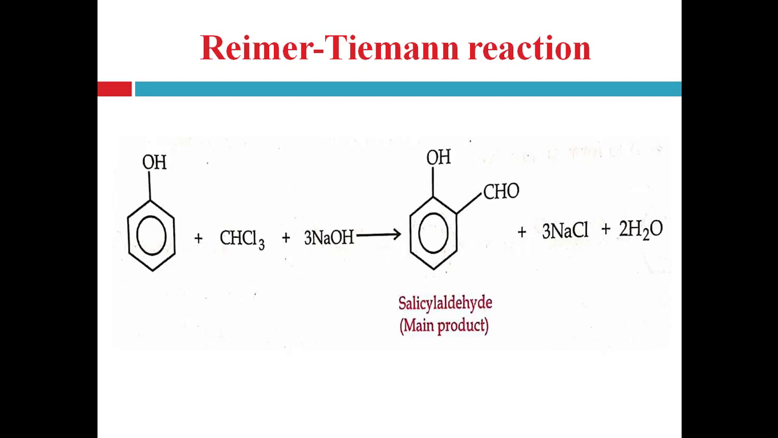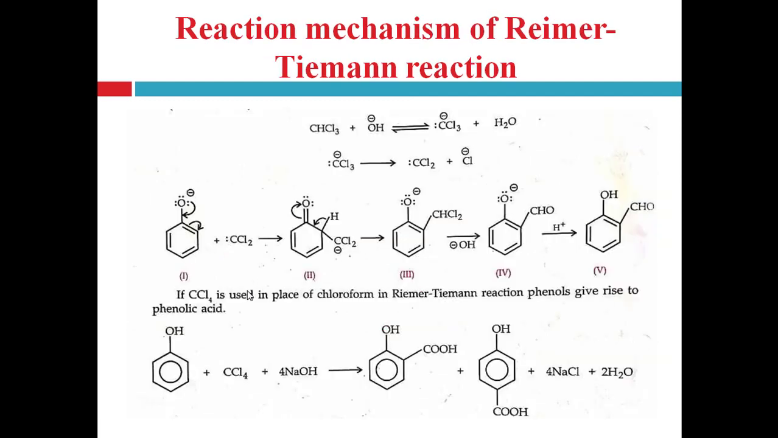Now keep in mind that in the Kolbe reaction salicylic acid is formed, and in the Reimer-Tiemann reaction salicylaldehyde is formed. Here an aldehyde group is added, and in the Kolbe reaction a carboxylic acid group is added. There carbon dioxide is used. Here chloroform is used, CHCl3. Right? See the reaction mechanism of the Reimer-Tiemann reaction. In the first step here, the electrophile is generated from chloroform. Again this reaction is an electrophilic aromatic substitution reaction, right.